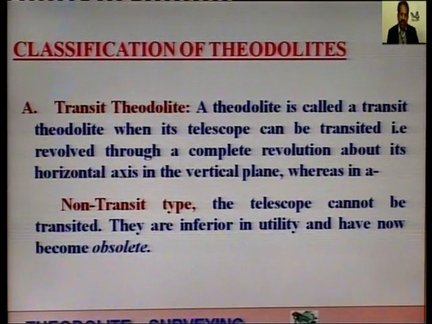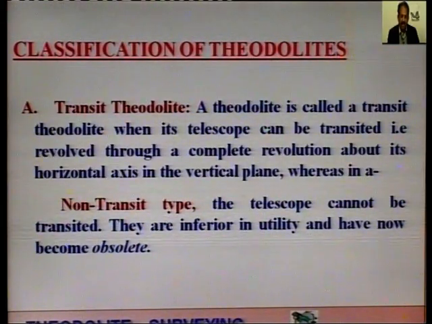Whereas in a non-transit type theodolite the same telescope cannot be transited or rotated or revolved, they are called as non-transit theodolite, in which we cannot revolve the telescope, rotate the telescope, then it is called as non-transit type theodolite.